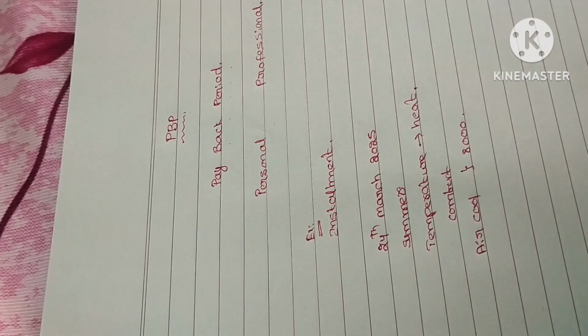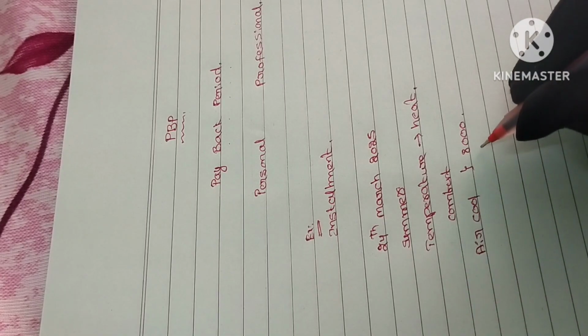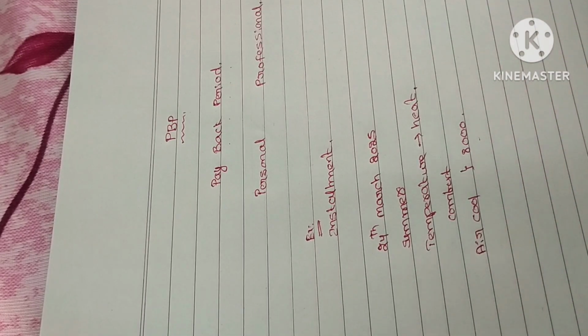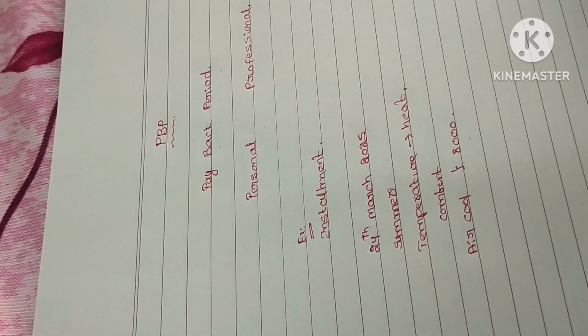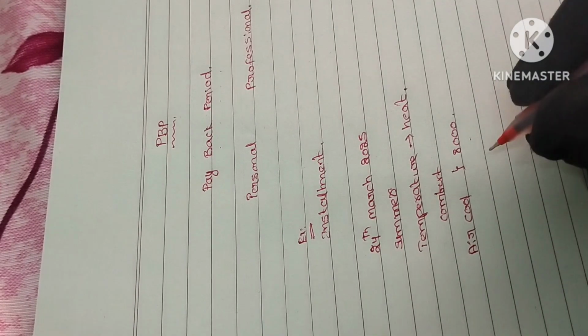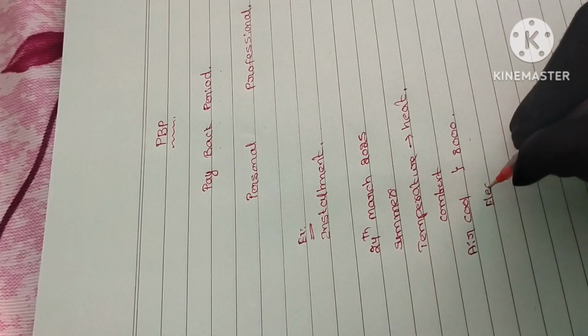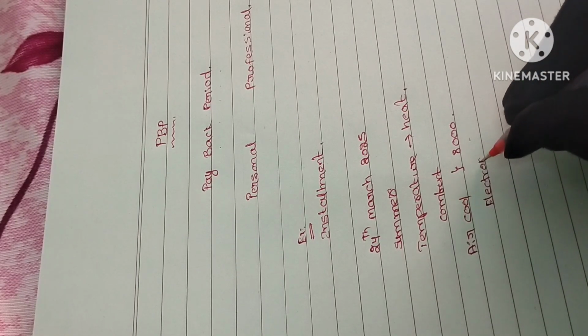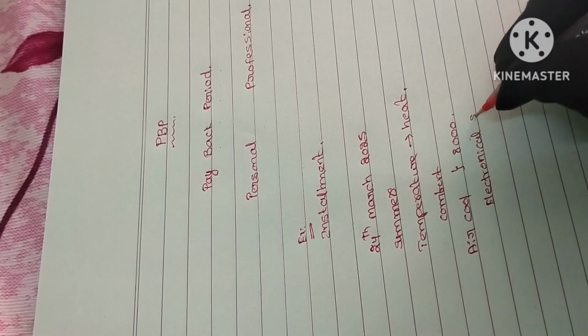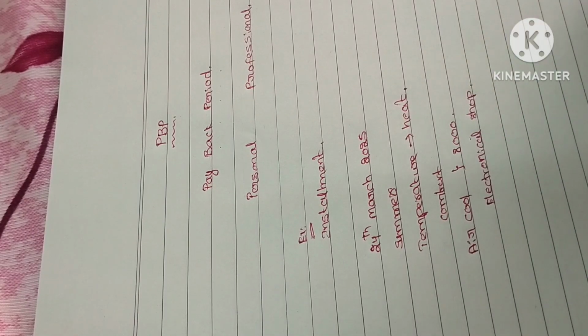For suppose the air cooler costs 8,000 rupees. At this moment I do not have 8,000 rupees in my hand, but I have to purchase the cooler because I have a small baby in my house. So I will go to the electronics shop and ask for an installment purchase of the cooler.